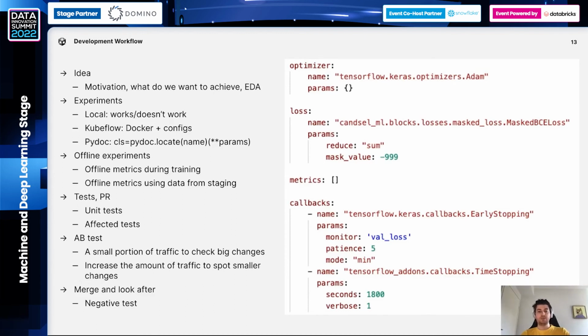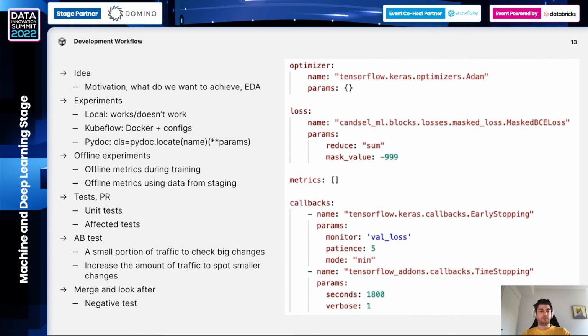Indeed, in some cases, let's say when we are doing refactoring, none of your models should be affected. When you are developing one model, other models should not be affected. So this test helps us to find it out. Of course, it's not very sensitive, so we're losing a lot of information. For example, if the effect is revealed only after a lot of epochs, or if we need to use a larger data set, the effect can be visible, but it's still better than nothing. So we are doing refactoring and developing our models with much higher confidence than before.